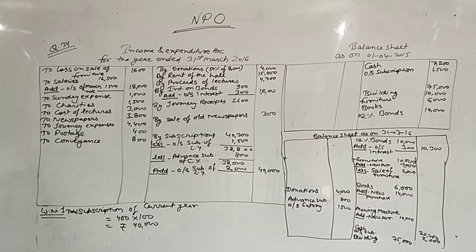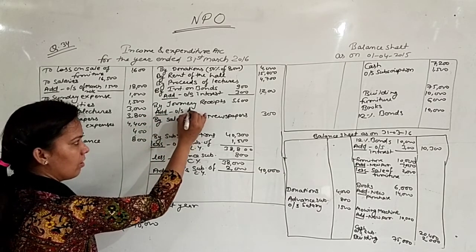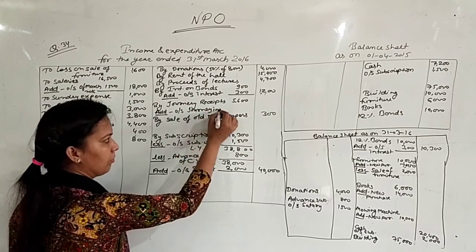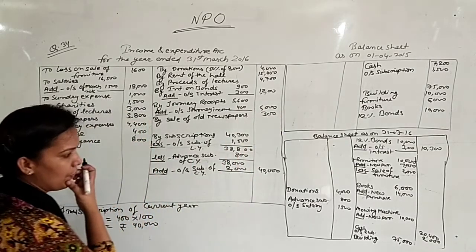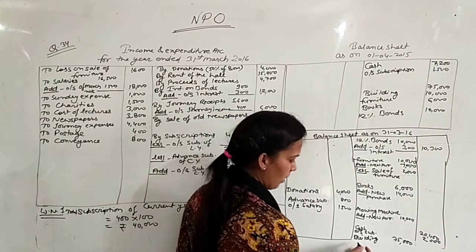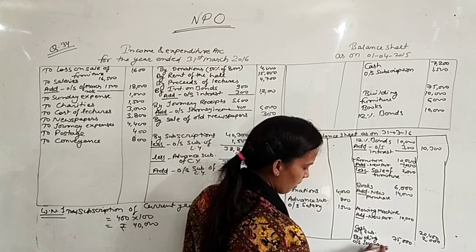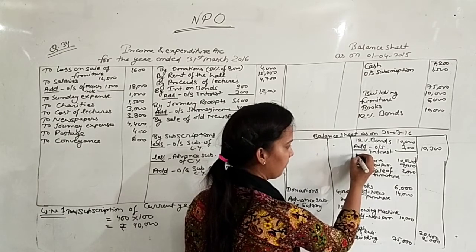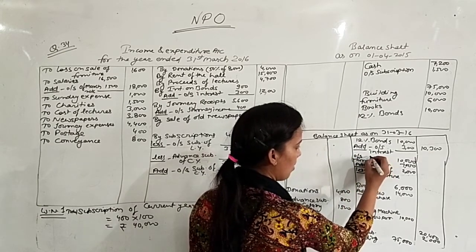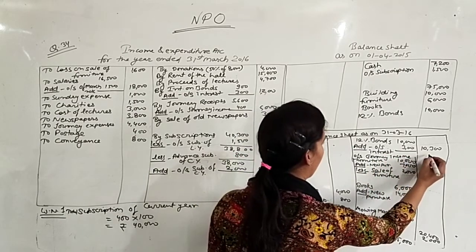Journey income receivable. Receivable means you will receive it in future, 400. So this is also your outstanding journey income. It is 400. So now it is 6,000. The same 400 will also be transferred in your asset side. Outstanding. Sorry, here we will write the depreciation, that may be. I'm writing here outstanding journey income. It is 400.